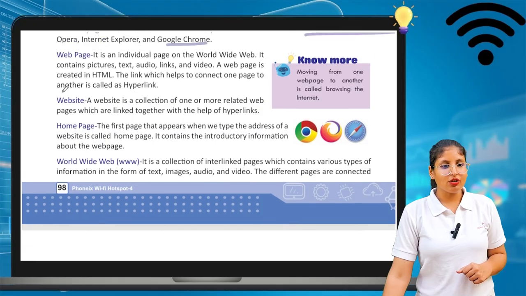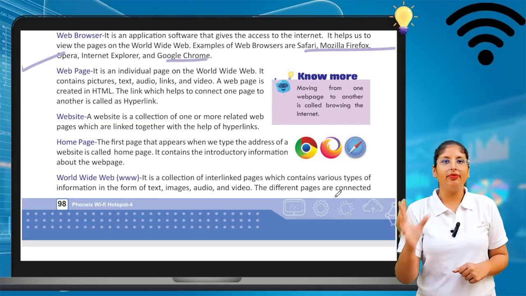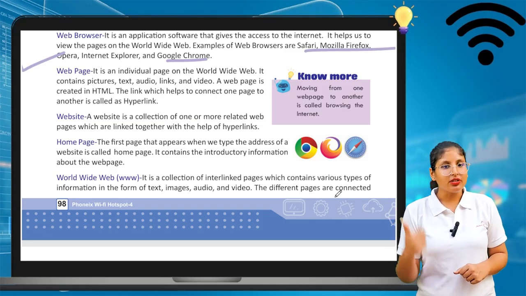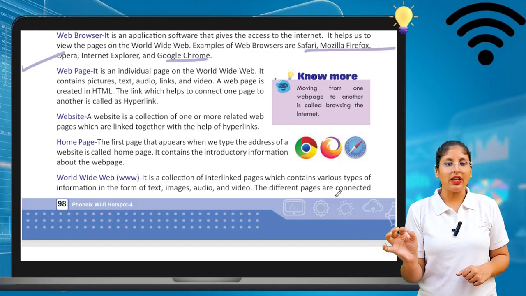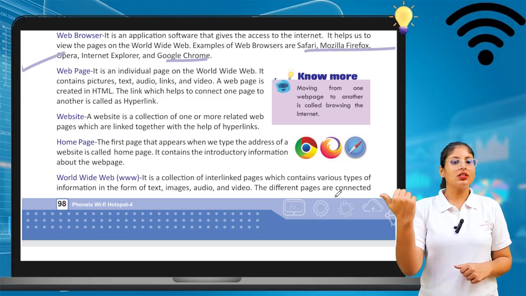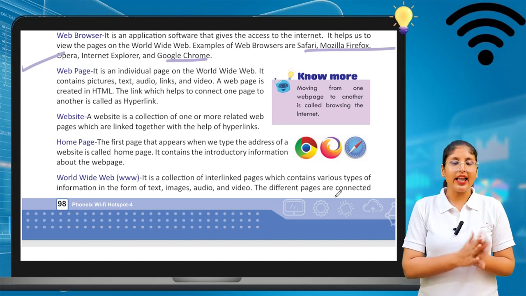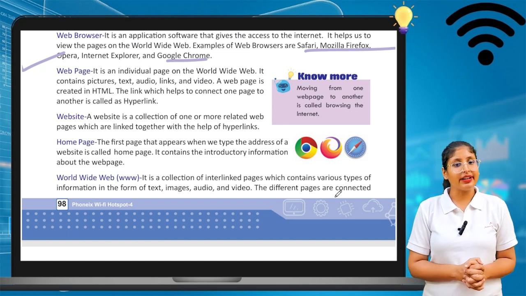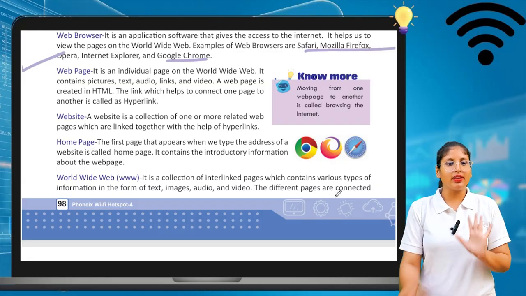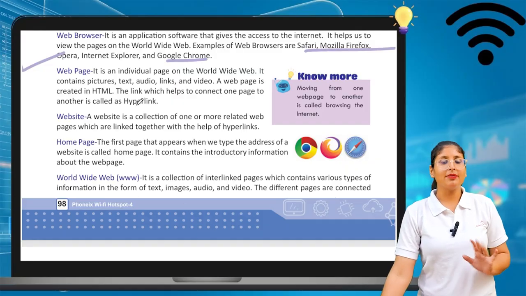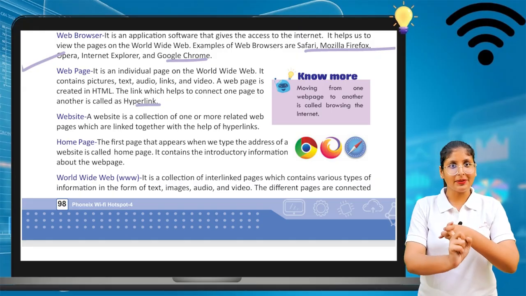Second is web page. It is an individual page on the World Wide Web. It contains pictures, text, audio, links, and videos. A web page is created in HTML. The link which helps us to connect one page to another is known as hyperlink. With the help of hyperlink, pages are connected.